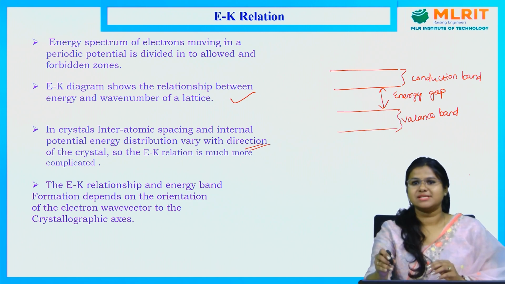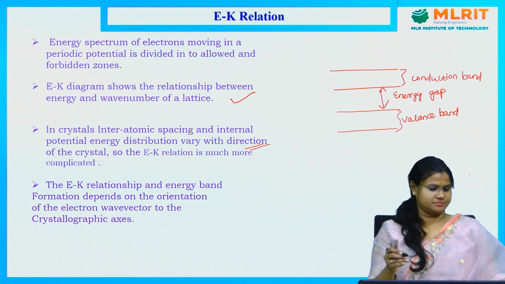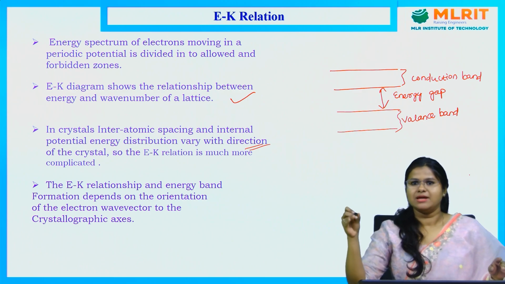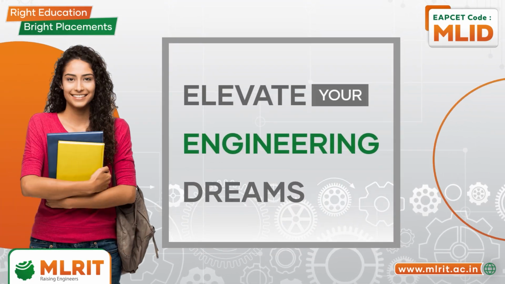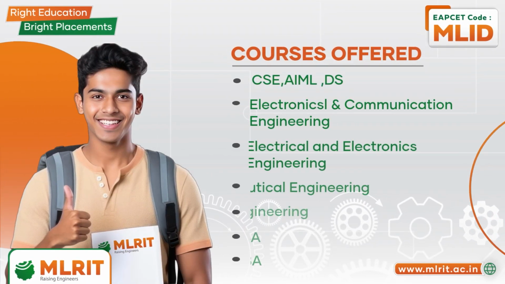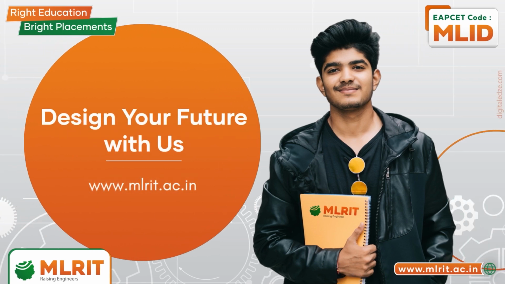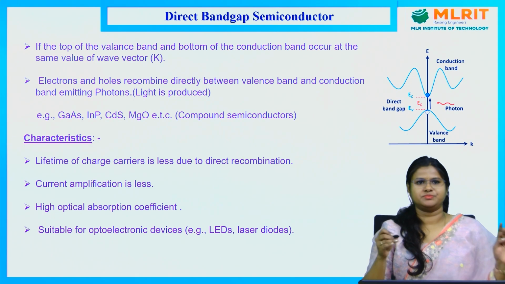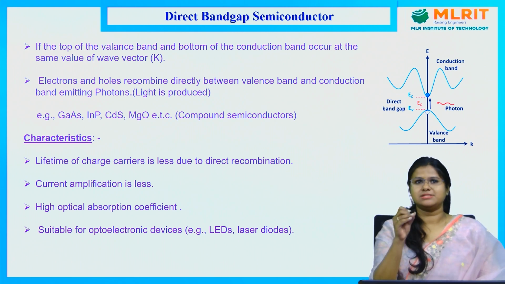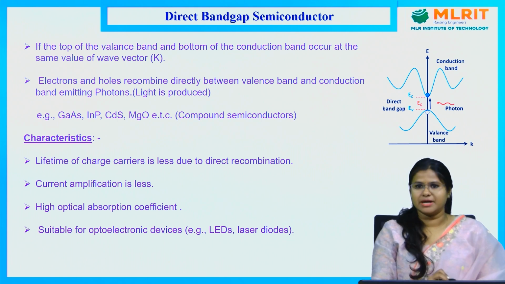That's why the energy and wave vector relationship is modified, and without being parallel lines, the bands will be like curves. So here we have classified the semiconductors into two categories: direct bandgap semiconductor and indirect bandgap semiconductor.